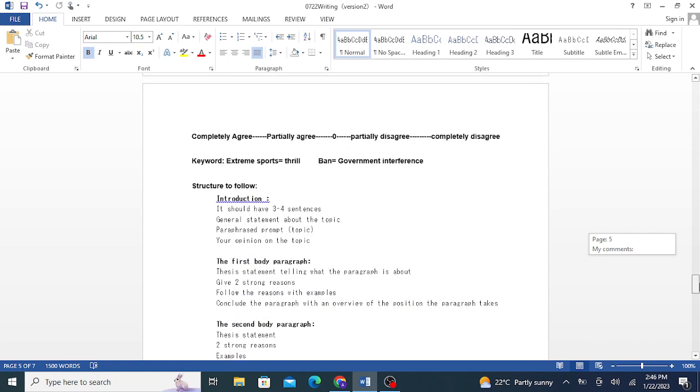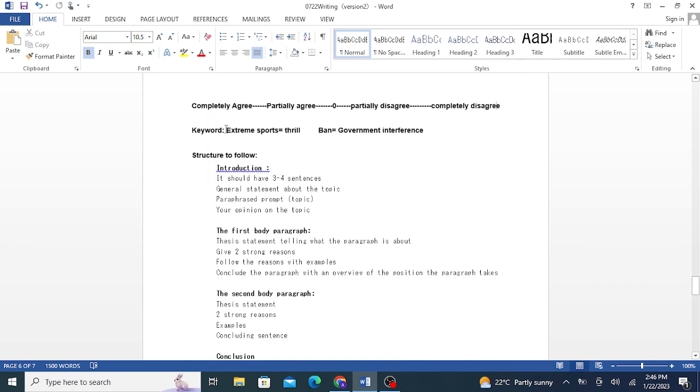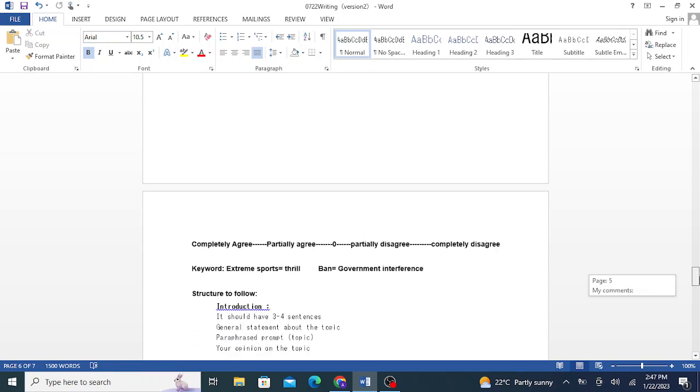This is the structure, okay? And now you need to look at the keywords. These are the keywords in the essay prompt. Extreme sports, this is the keyword because it provides you thrill. And then ban, it is mostly from the government, and the people want government interference in these matters, okay? So these are the keywords.